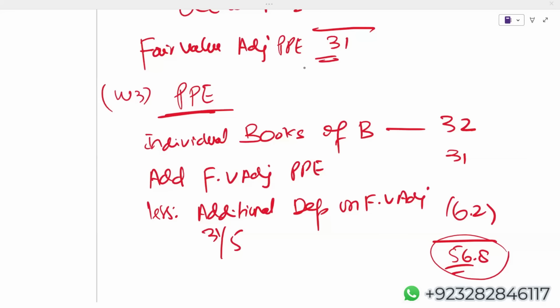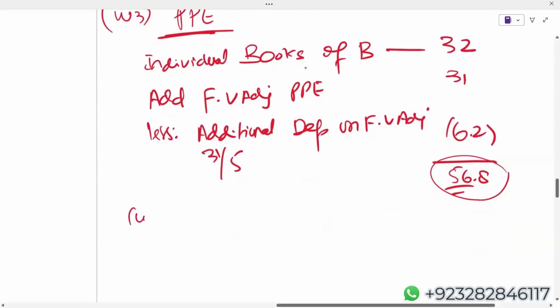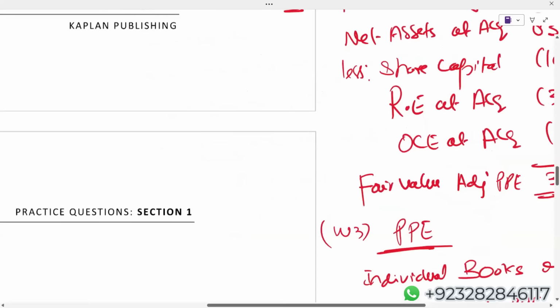Now, of course, in post-acquisition reserves of subsidiary, we have included impact. We have taken the impact for the retained earning as well as NCI. So let's see what happened in the post-acquisition reserves. Come here.